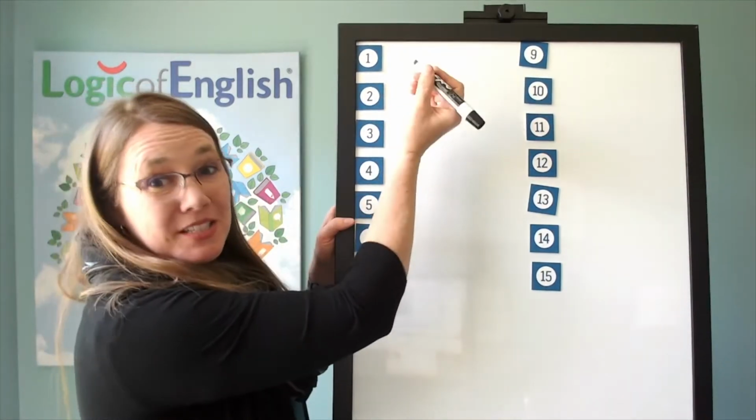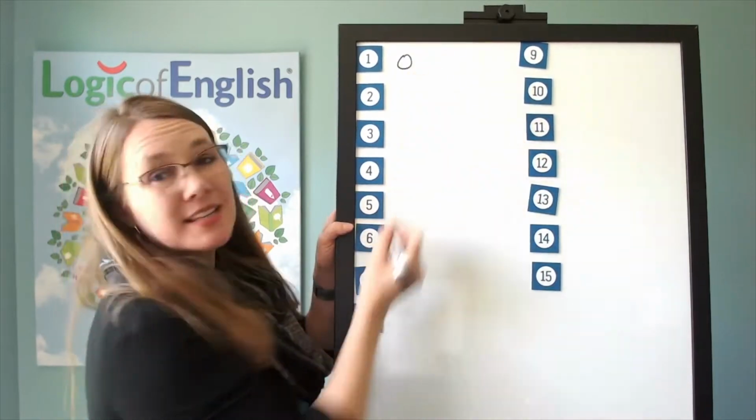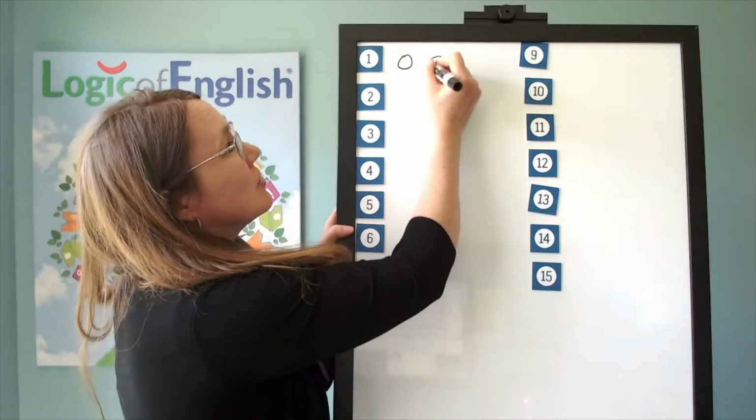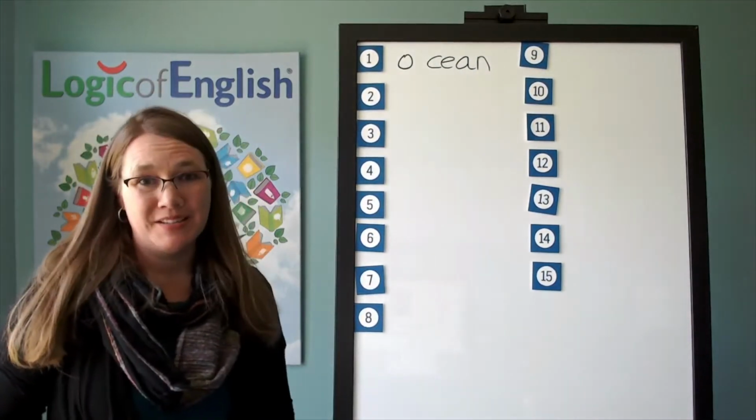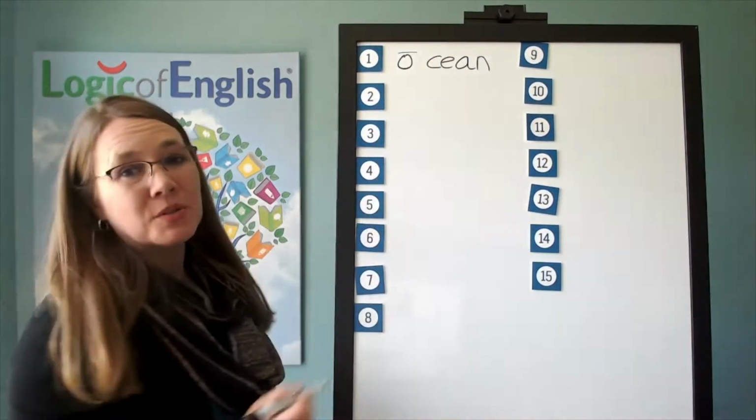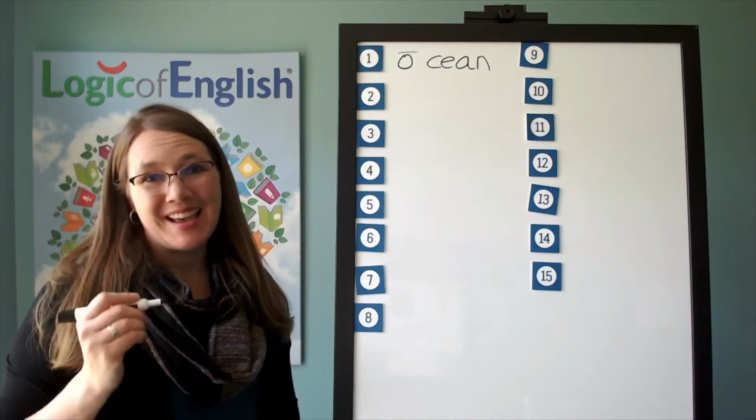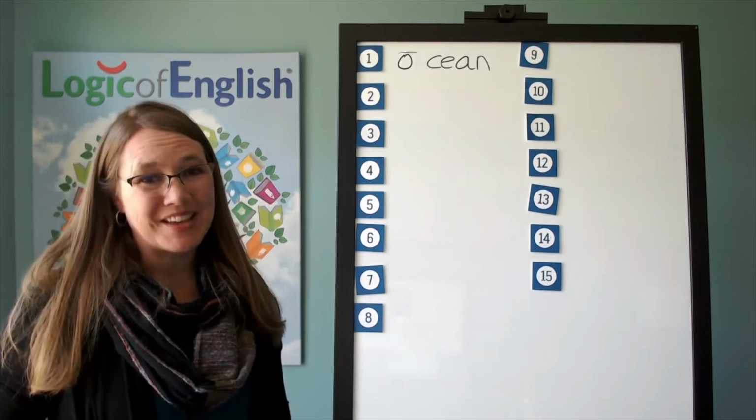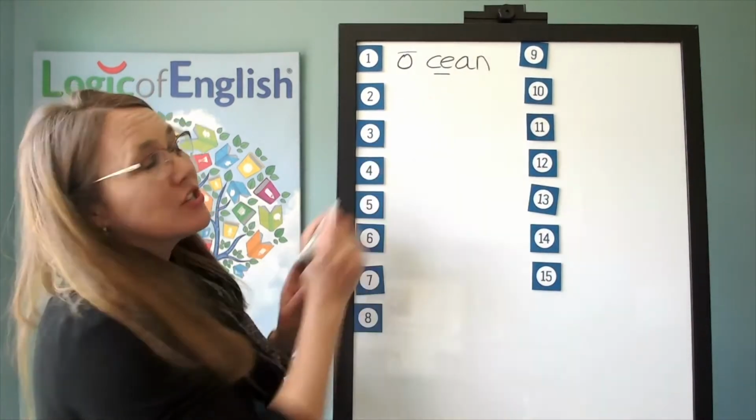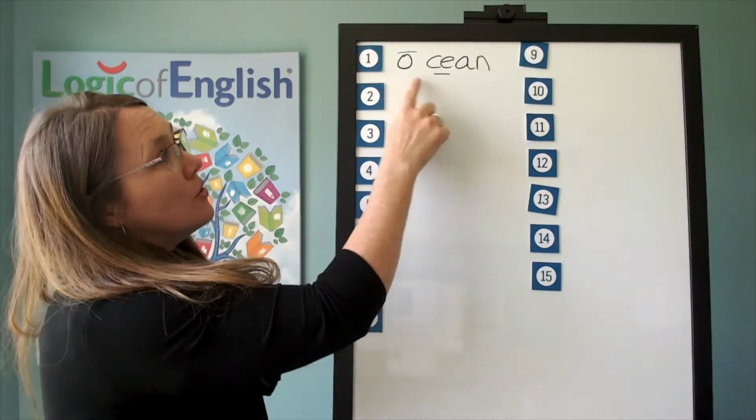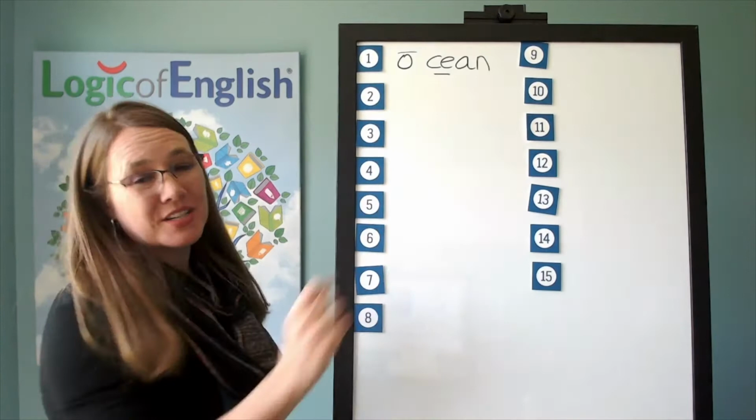And help me to write it. The first syllable is O. O. The second syllable is shan. Sh. A-n. And how will we mark it? We'll put a line over the O. Why did it say its long sound? A, E, O, U usually say their long sounds at the end of the syllable. And we'll underline the sh. Let's read it. O-sh-a-n, ocean.